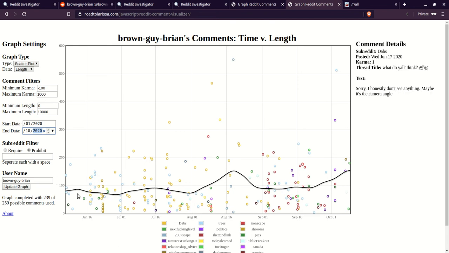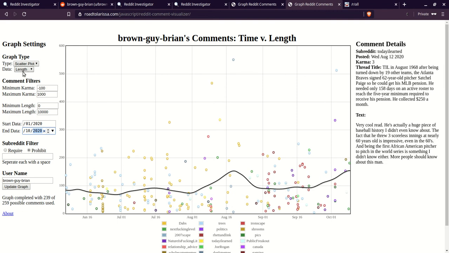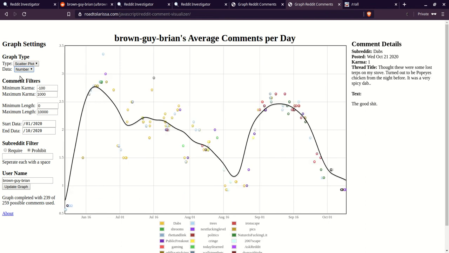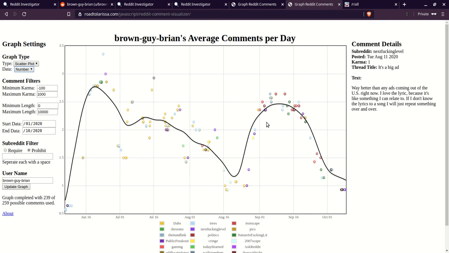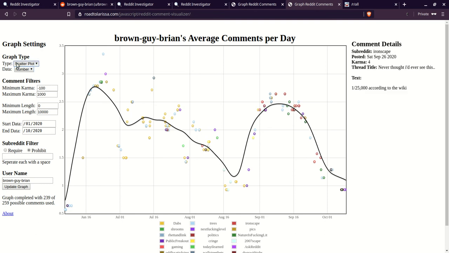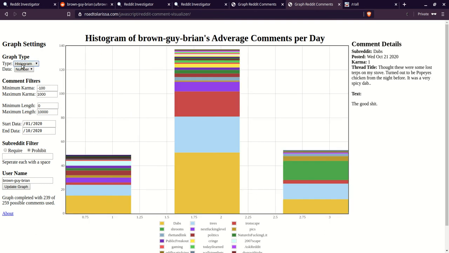So you see he has a fairly consistent comment length over time since he started over a month ago. But in terms of karma, his posts are just now getting more karma, more upvotes and more love from the community. At the same time, you can also see the number of comments, and although he's not posting as many comments, he's still getting more karma, so he's becoming a more effective Reddit user, one could conclude.